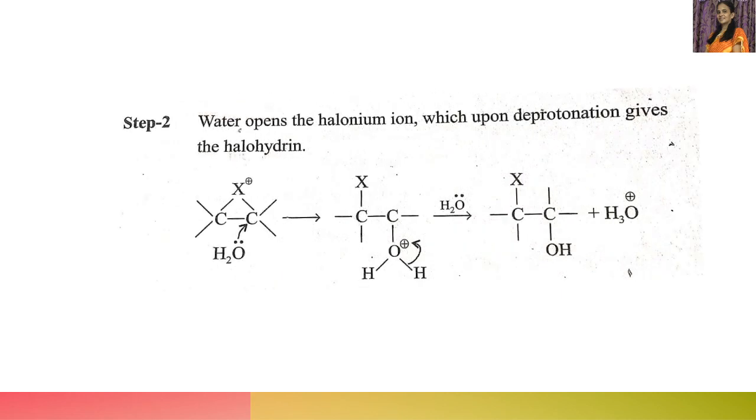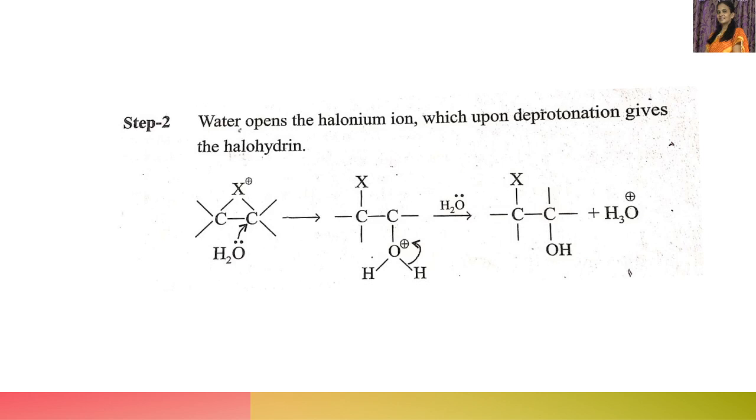Right. Now in the next step, what happens? Water opens the halonium ion, which upon deprotonation gives the halohydrin. Water attacks one of the carbon atoms from the backside. Thus, the bond here breaks and we get X on this carbon and OH, that is protonated OH, on the other carbon.